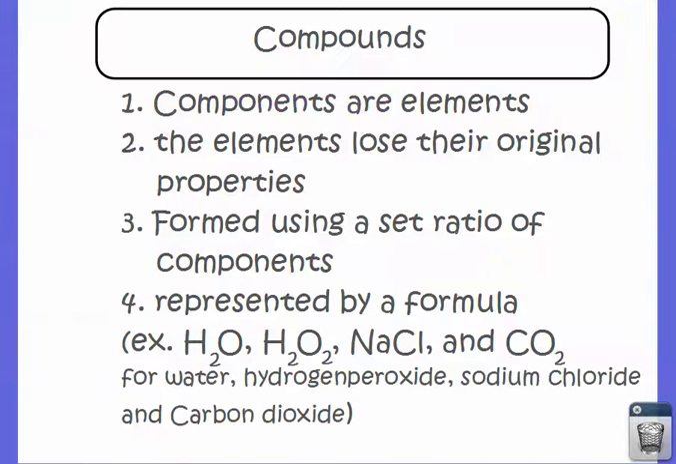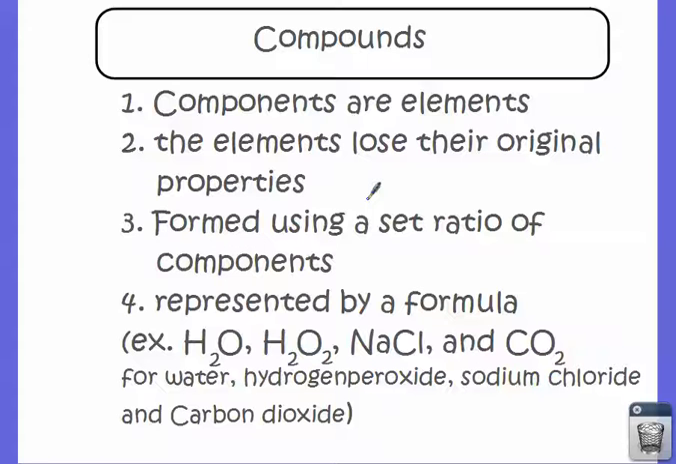And then we do want to talk about compounds here. So compounds are made up of different elements that are chemically combined together. So there's a chemical bond holding the atoms together. So the components are elements. And then the elements that make up the compound no longer have their original properties. Like oxygen is a gas at room temperature, and hydrogen is a gas at room temperature. But when they come together to form water, they're a liquid at room temperature. So that is a totally different property for the compound water versus the elements that make up water.